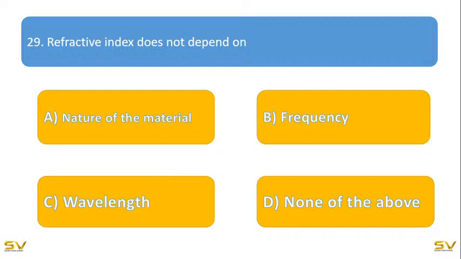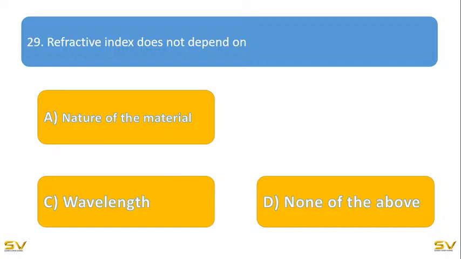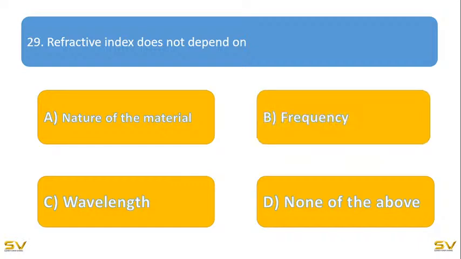So yes, I got answers. Nature of the material, frequency, wavelength, none of the above. Now it's time to reveal the answer. Yes, it's frequency, because refractive index depends on the nature of the material and wavelength. It does not depend on frequency.